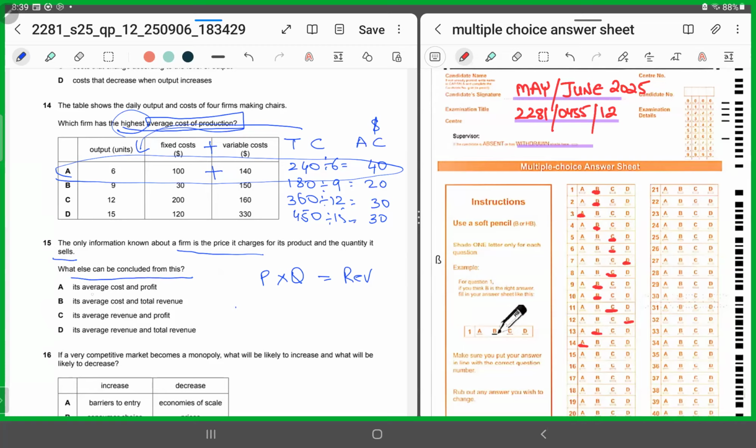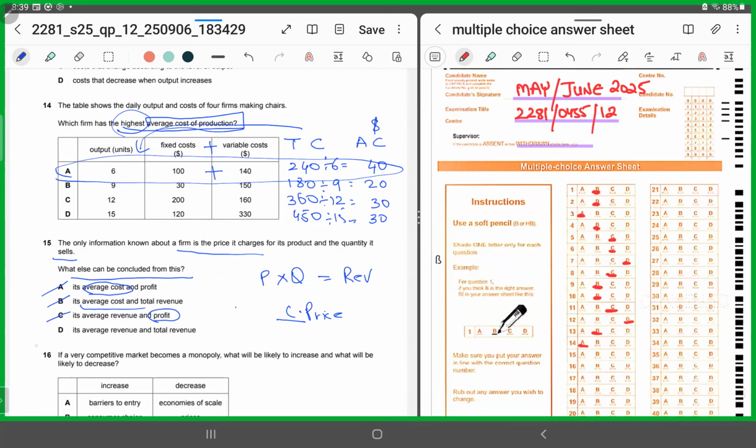The average cost and profit, it cannot tell you about the cost because it's not giving you any information about the cost price. So when you don't know anything about the cost price, how can you talk about the average cost? Similarly, it cannot be B, again it's talking about average cost. C says average revenue and profit. It cannot be profit because again you don't know the cost price. So once you don't know the cost price, how can you talk about the difference between the cost and the selling price, which would tell you about the profit? So you will chop C.